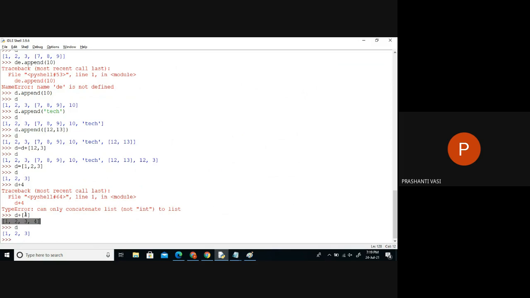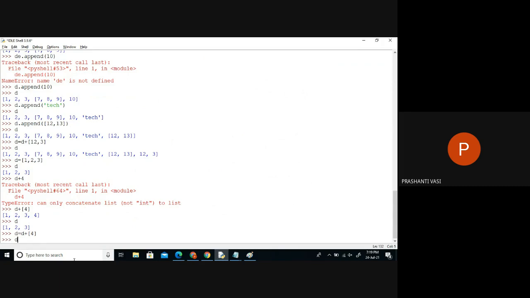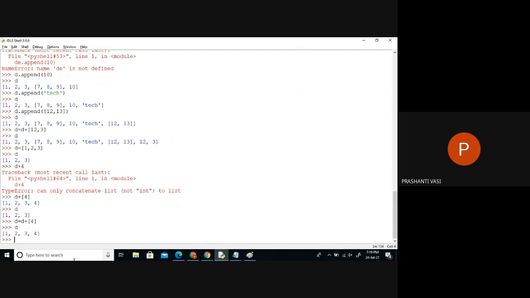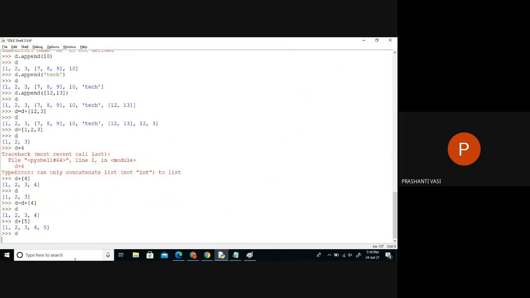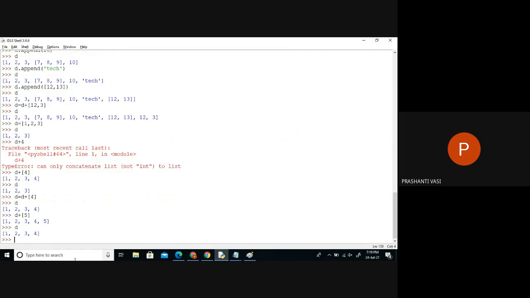If you want to add this new item inside D itself, then what we have to do is reinitialize D with the current items of D plus the new item in the list. Now when you check, it got updated. If you don't update it, it will never change the values. Simply by writing like this, it doesn't affect the list. It will just show you a new object on the screen. Do you have clarity, or do you have a doubt in this plus symbol?